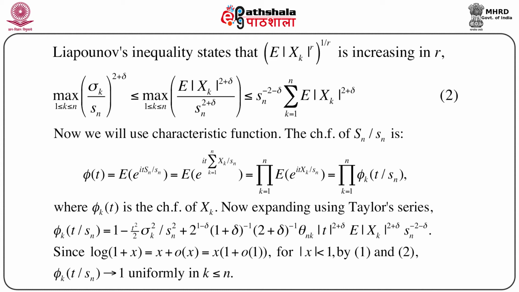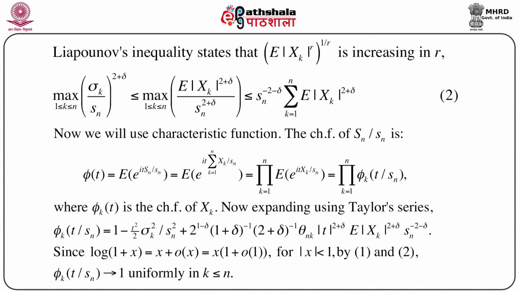we can immediately write, applying this and taking maximum, that the maximum over k between 1 and n of sigma k by Sn, whole to the power 2 plus delta, is less than or equal to the maximum of expectation of mod Xk to the power 2 plus delta by Sn to the power 2 plus delta, which is less than or equal to Sn to the power minus 2 minus delta into summation k equals 1 to n of expectation of mod Xk to the power 2 plus delta.